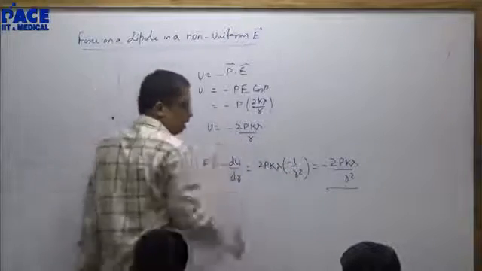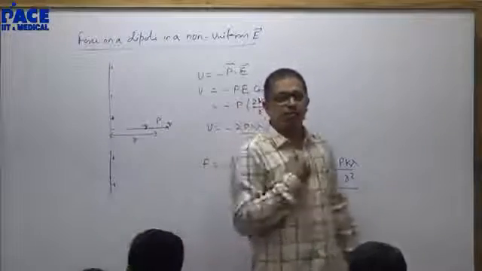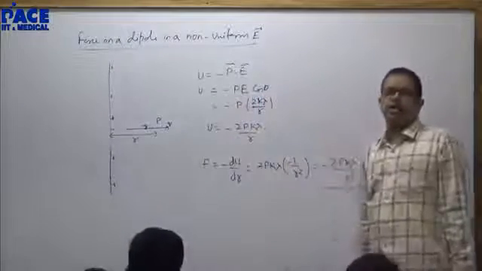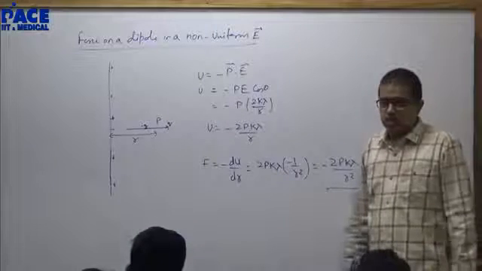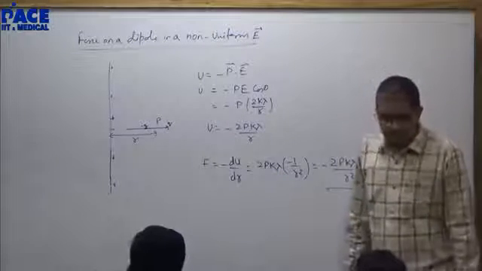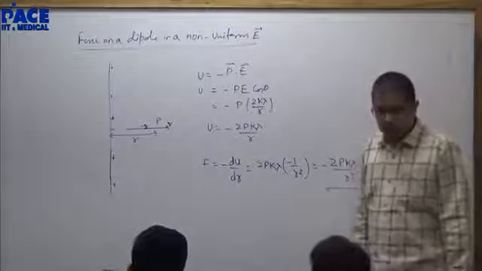So whenever it is a non-uniform field, try to find out the potential energy of the dipole in that field and differentiate the potential energy with respect to distance. Do not forget the negative sign. Find the potential energy of the dipole in the field. Differentiate the potential energy with respect to distance. Is this clear?